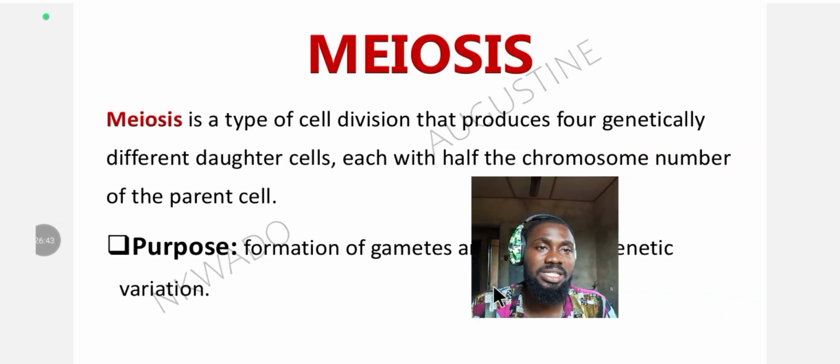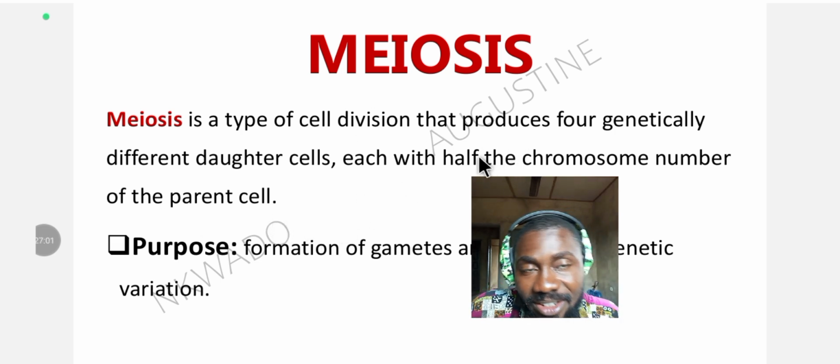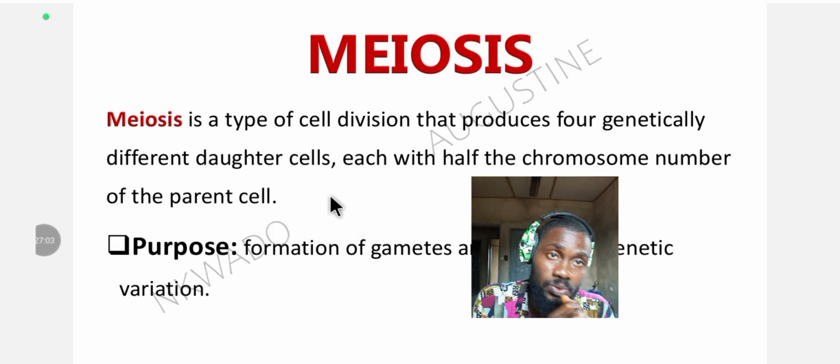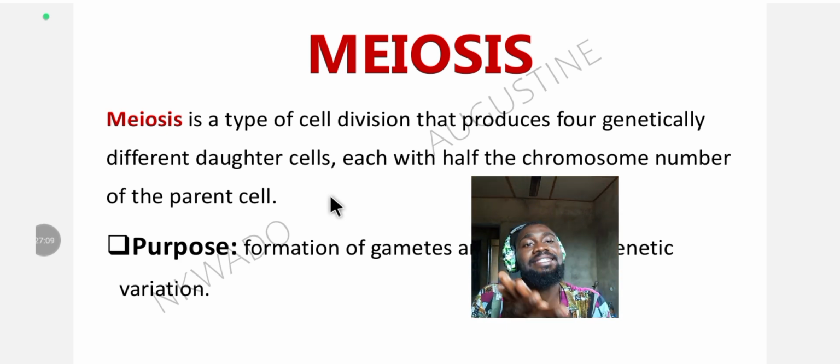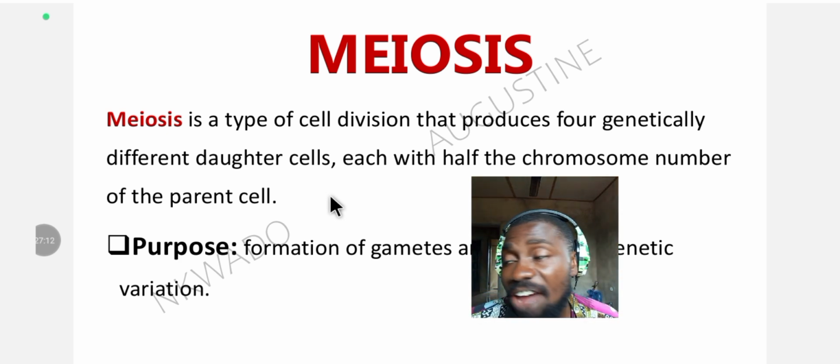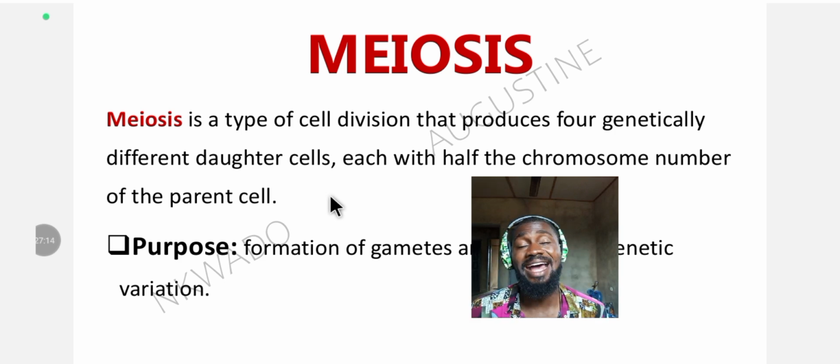Let's look at meiosis. Meiosis is a type of cell division that produces 4 genetically different daughter cells, each with half the chromosome number of the parents. So meiosis on its own is a kind of cell division too, and 4 daughter cells are formed. They are not identical to the parents. They have different genes, not identical to that of the parents.